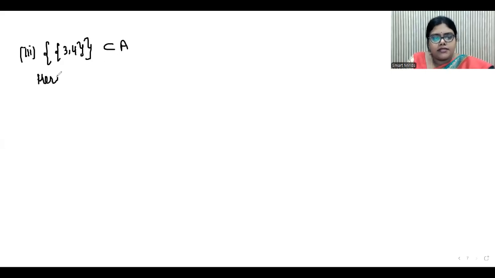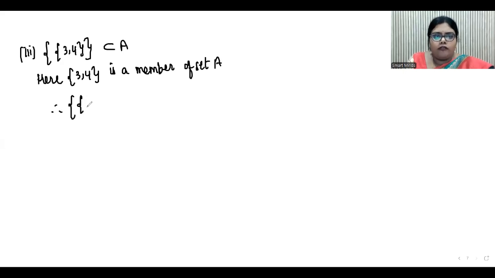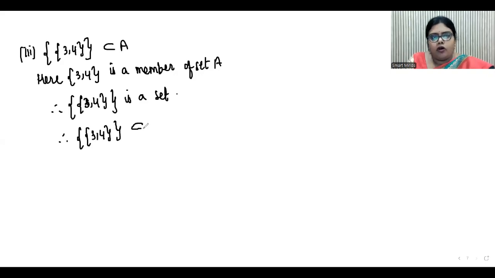So here you can see {3, 4} is a member of set A. Therefore, the set {{3, 4}} is a set, and this {3, 4} belongs to A, so it is correct.